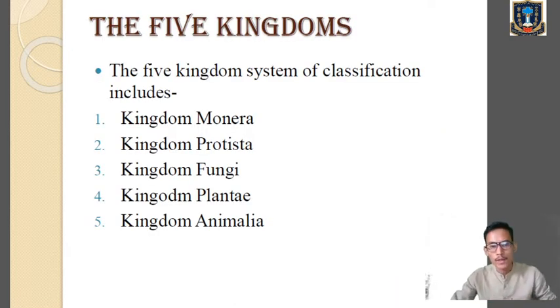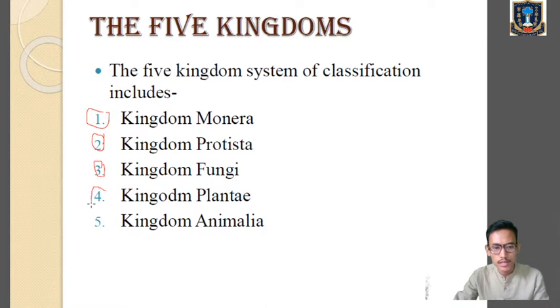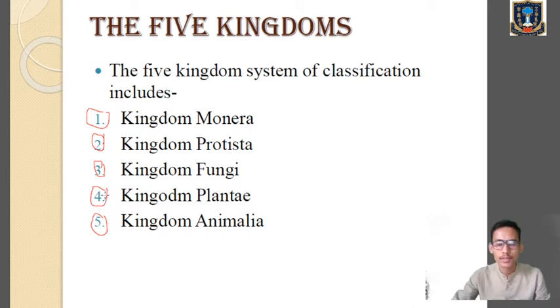So first of all, what are the five kingdoms under R.H. Whittaker's five kingdom system? Mainly the kingdoms are kingdom Monera, kingdom Protista, kingdom Fungi, kingdom Plantae, and kingdom Animalia. These are the five kingdoms under the five kingdom system of classification. First we'll discuss the characteristics of kingdom Monera, then we'll go through them one by one, just the brief characteristics of each kingdom.